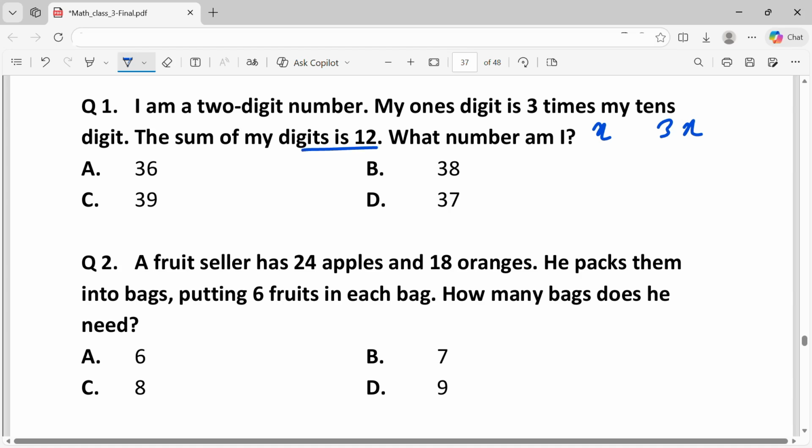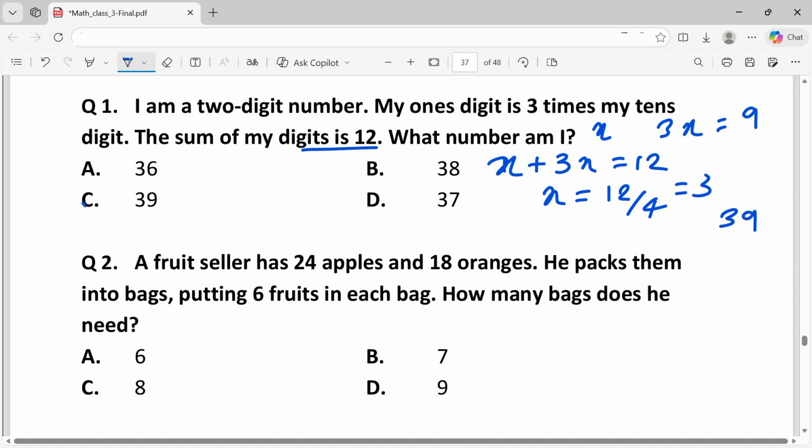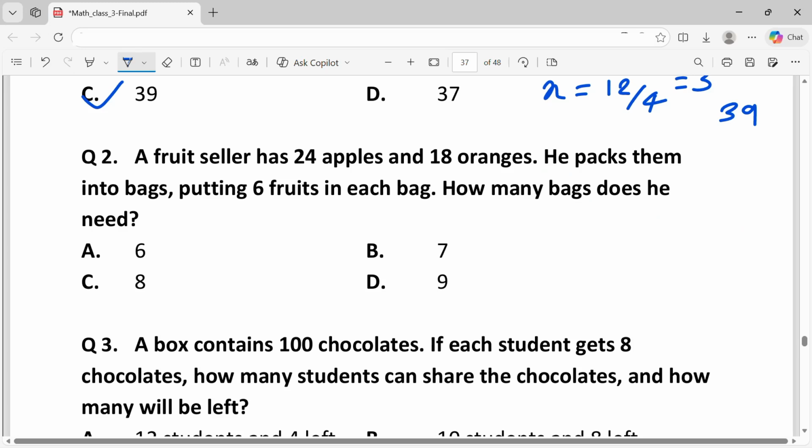Given the sum of digits is 12, that is x plus 3x is equal to 12. That is x is equal to 12 by 4, which is equal to 3. That is x, and 3x is equal to 3 into 3, which is 9. So the number is 39. That is option C.